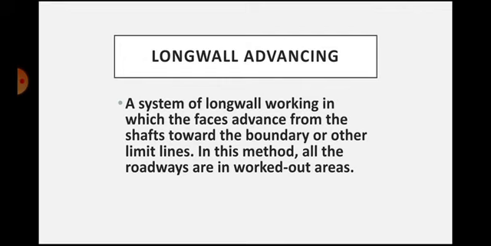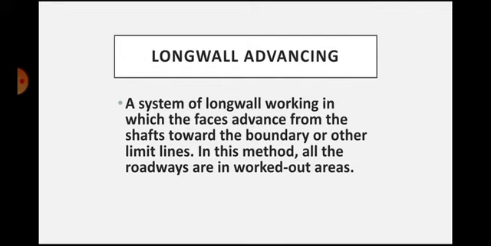We can easily say it as towards the barrier pillar of the particular longwall panel. So when the longwall face advances from the shaft or from the main roadway towards the barrier pillar of the panel, then that kind of longwall mining method can be called as the longwall advancing method.